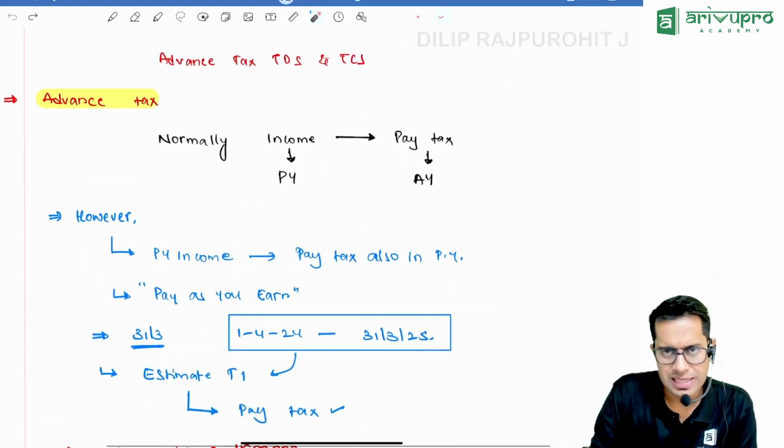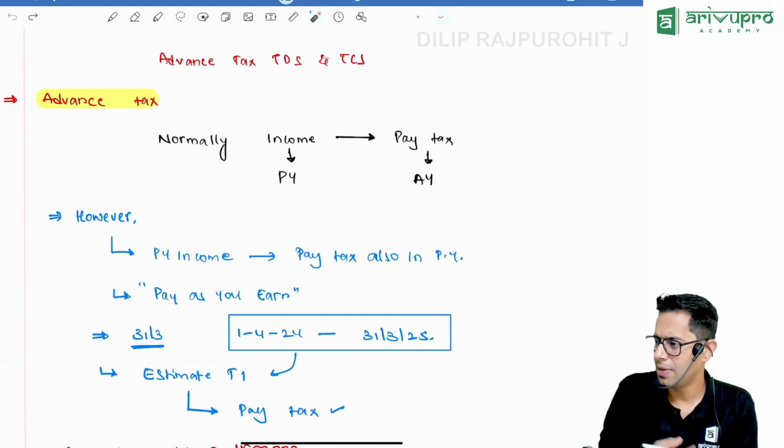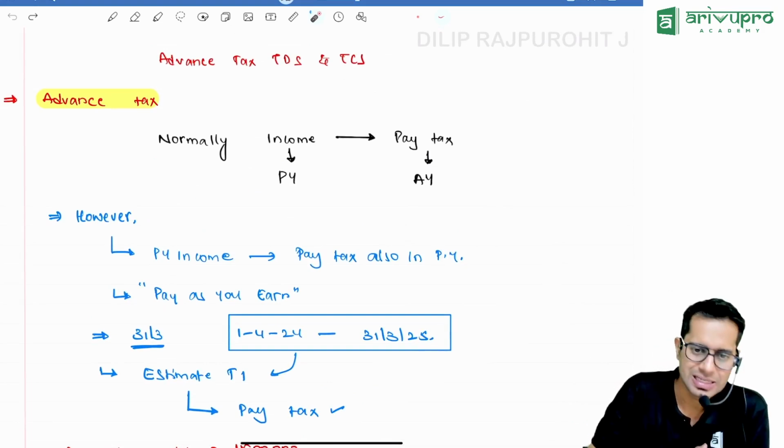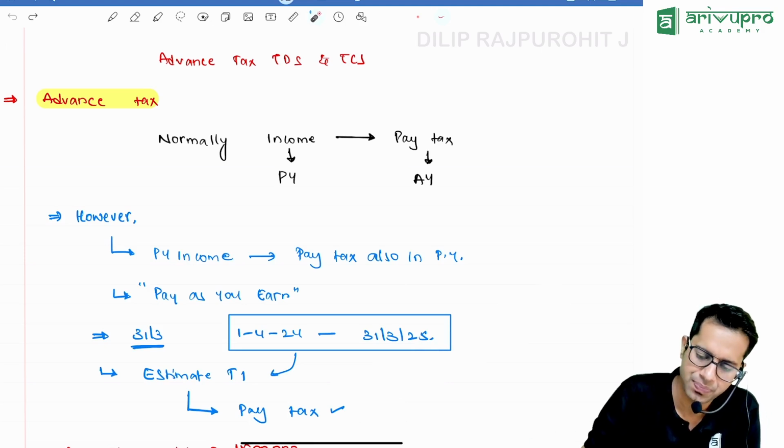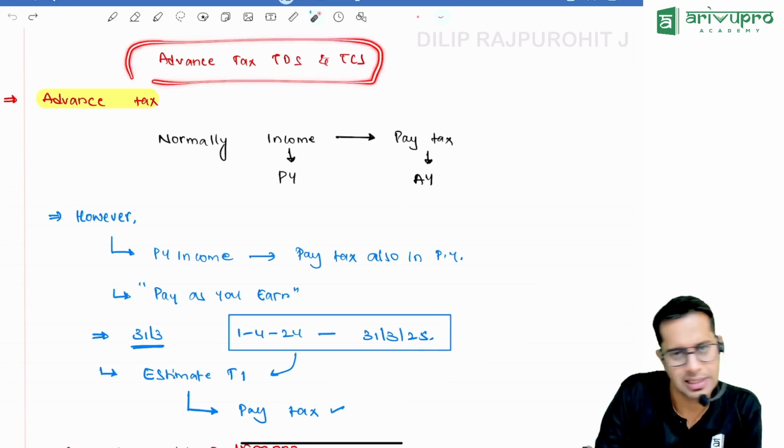Now, advance tax we'll see, then we'll take a 5-10 minute break and we'll continue with TDS, TCS, which is our last point. Advance tax, TDS, TCS, correct?